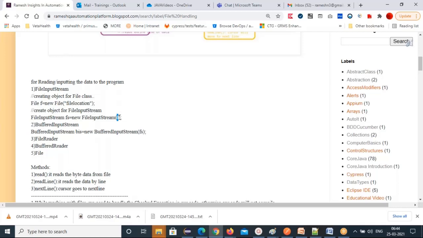object as a parameter. This is the parameterized constructor. You can see all these are parameterized constructors we are using here.